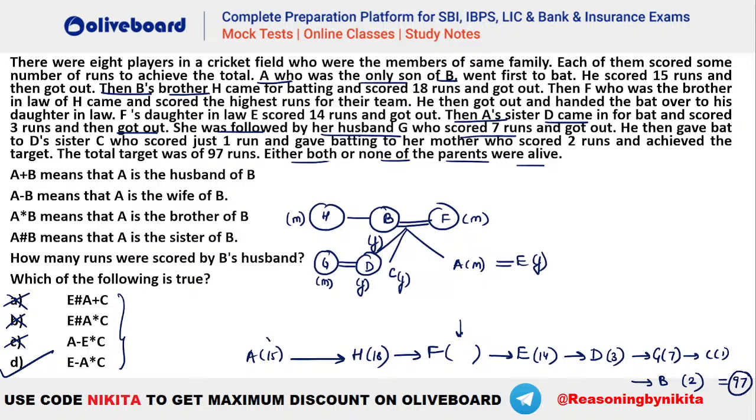So find out what the total is here. 15 and 18, that is 33. 33 and 14, that is your 47. 47 and 10, that is your 57. 57 and 3, you can see that's your 60, right? So apart from F, we already have 60 runs in here. And the total is how much? 97. That means the runs scored by F should be 37 here. So 37 will be the runs scored by F. Are we clear, everybody? Okay.